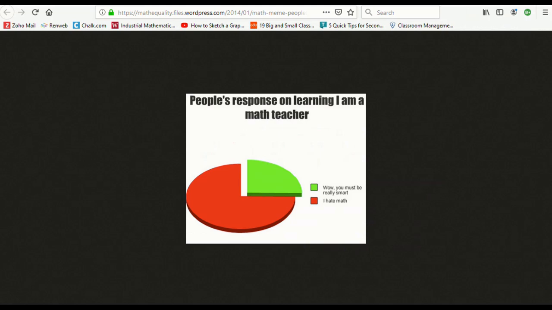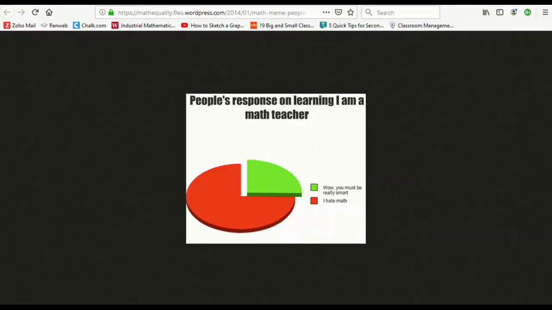People's responses to learning that I'm a math teacher, a math professor, a mathematician. Pick your variety. This is pretty common. People are like, oh, you're really smart, or I hated math. I do, in reality, get a few people that will say, oh, I really liked math, or I can use this part of math in my job, or hey, I wish I'd paid more attention to this in school because I need it for my job and I don't feel as strong as I could. So those are nice, and those are out there too. So this graph, of course, isn't 100%, and it's meant to be a joke, but it is pretty accurate.